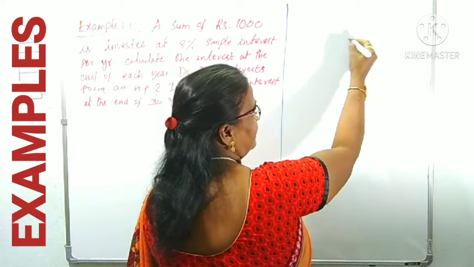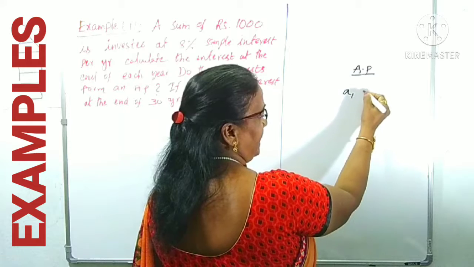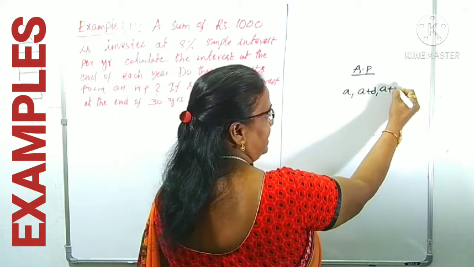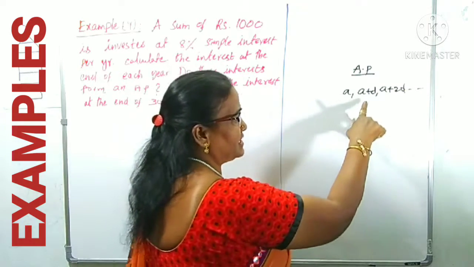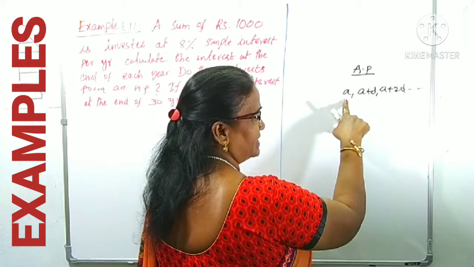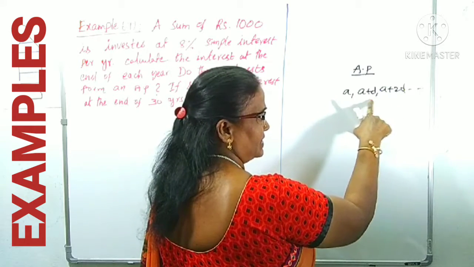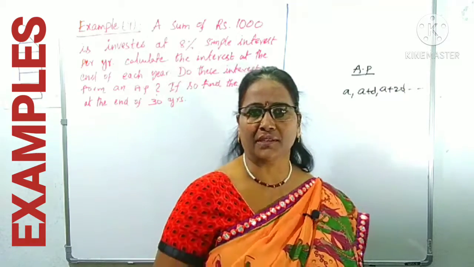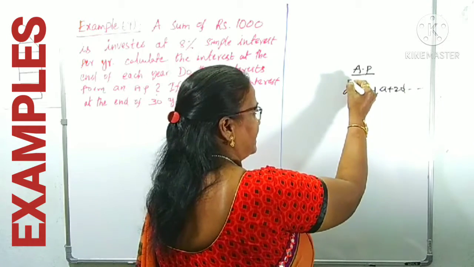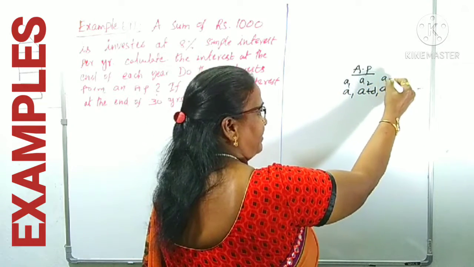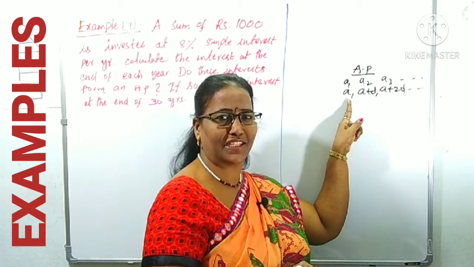So you know, AP series means arithmetic progression. The general form is a, a plus d, a plus 2d, and so on. Here a is called the first term. The difference between the second term a plus d and a is a plus d minus a, which is d. a plus 2d minus (a plus d) is also d. When the difference is equal, such a series is called an AP series. This is taken as first term a1, second term a2, a3, and so on, where a1 is a, which is called the first term.